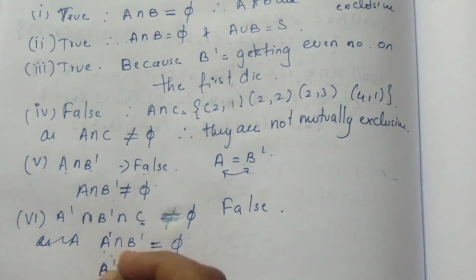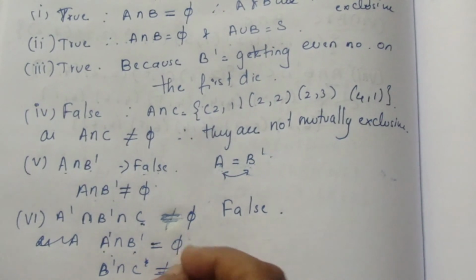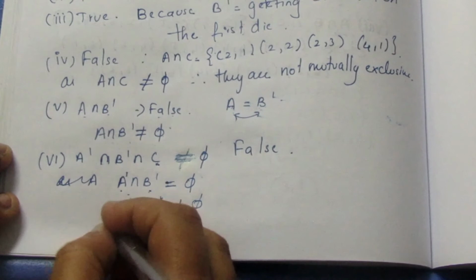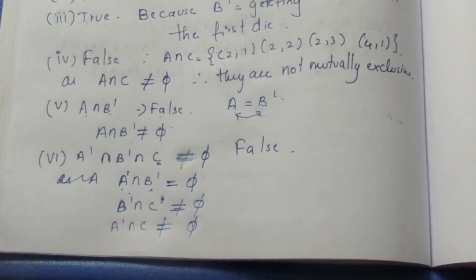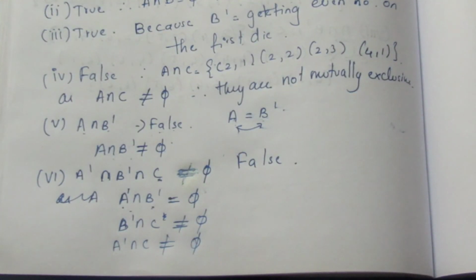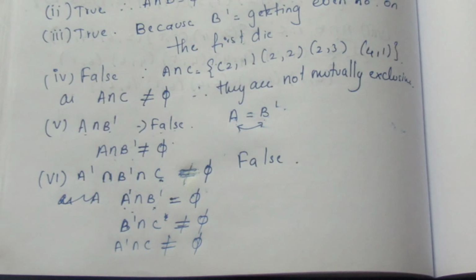B dash intersection C is not a null set, as the elements are the same. Same way, A dash intersection C is also not equal to a null set, so it is false. And also if we see the union, extra elements are there in C, so we can't say it is true. It is false because they are not exhaustive and not mutually exclusive events. That's all with the sum. Thank you.